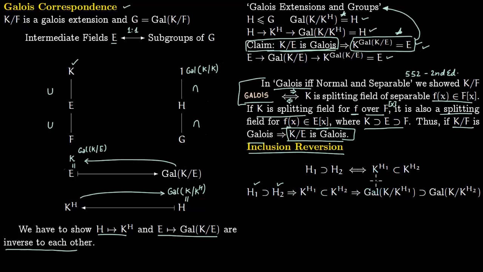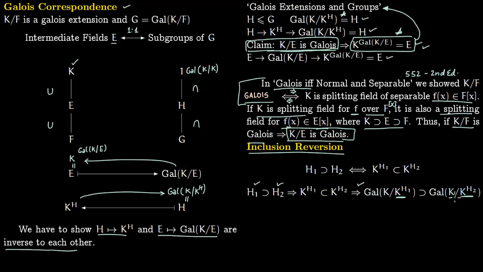So this will hold, and this direction would also hold, because now K_H1 is a smaller field than K_H2, so there is more freedom on choosing permutations here, because you have to fix only a smaller field here. Here you have to fix a larger field, so there is less freedom.